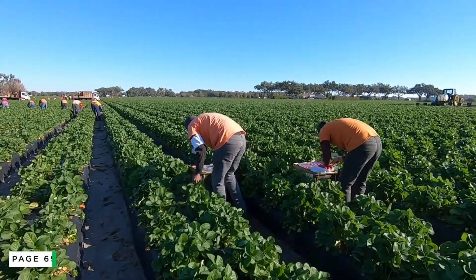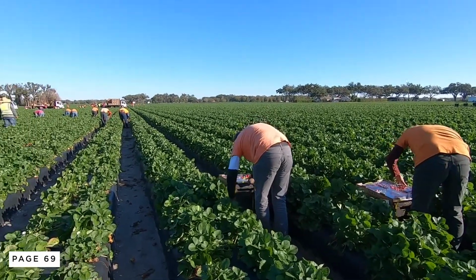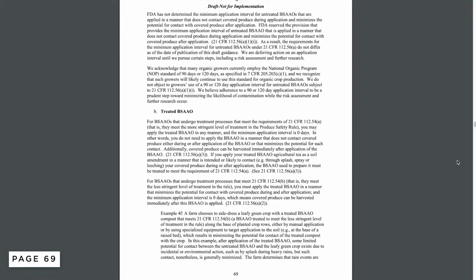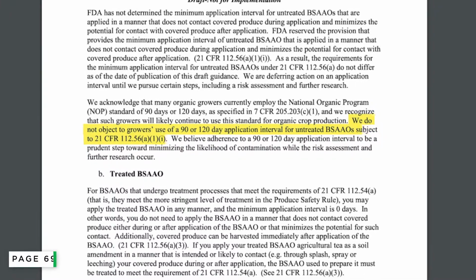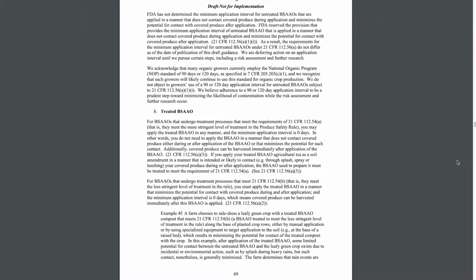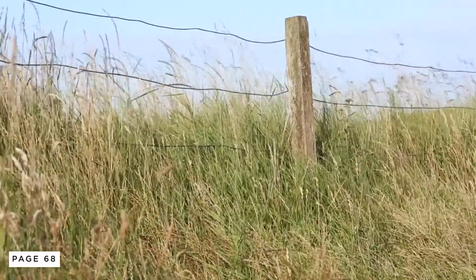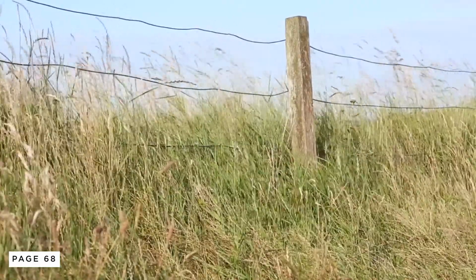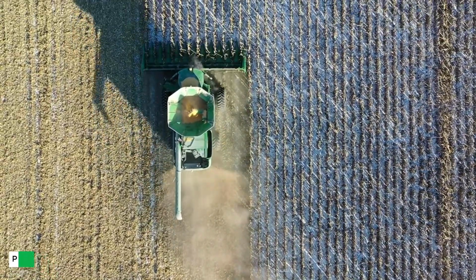For untreated BSAAOs that are applied in a way that minimizes the potential for contact of covered produce after application, the FDA has not yet determined a minimum application interval. The draft guidance states here that the FDA does not object to growers' use of the National Organic Program standard of 90 or 120 days. It's important to highlight on page 68 that there is always a chance that some soil amendment could be present in dust such that it settles on covered produce, but the FDA does not believe that this type of potential contact is significant enough to be considered contact with covered produce.